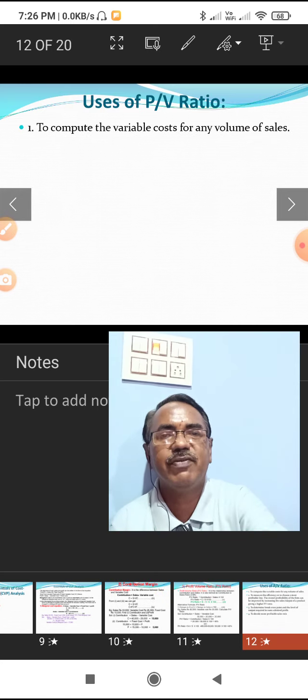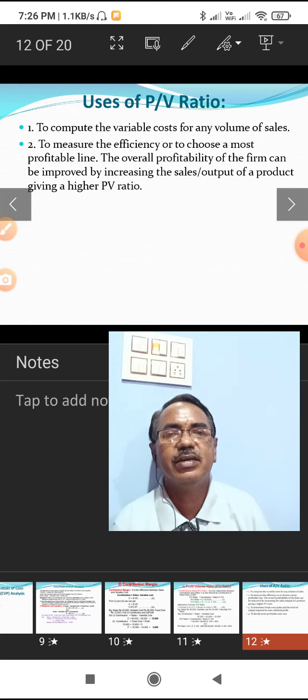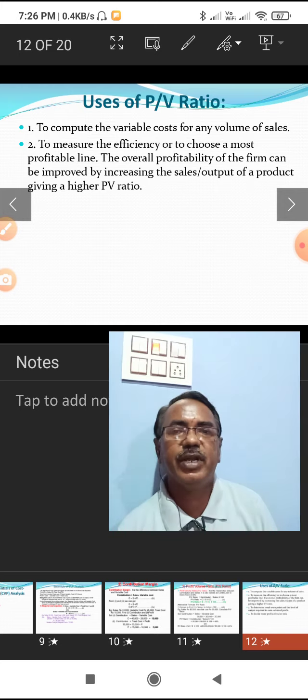What are the uses of PV ratio? To compute the variable cost for any volume of sales, we can ascertain the variable cost at any level of output by applying the PV ratio.